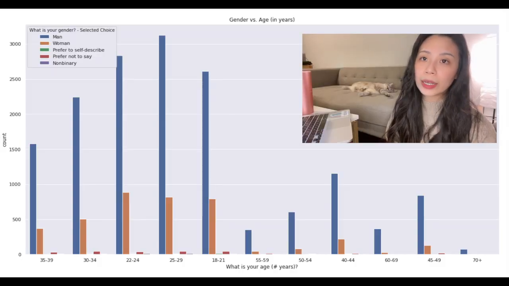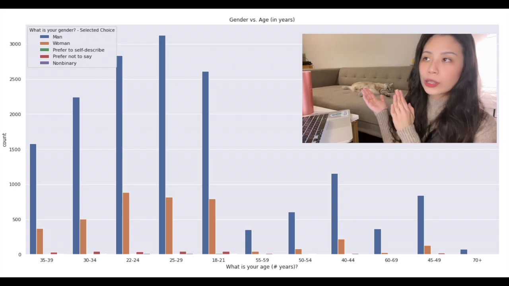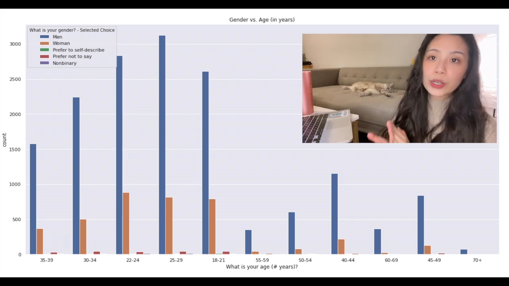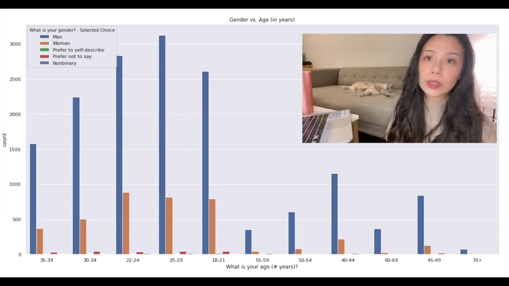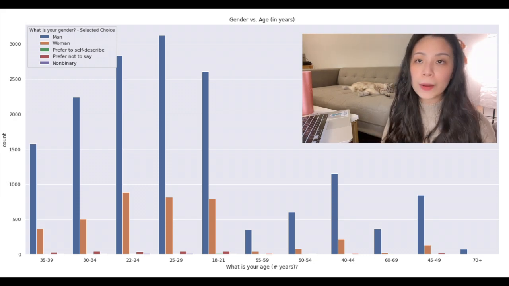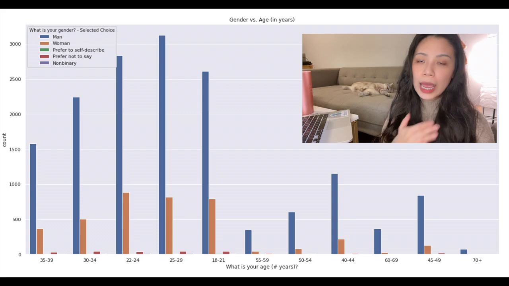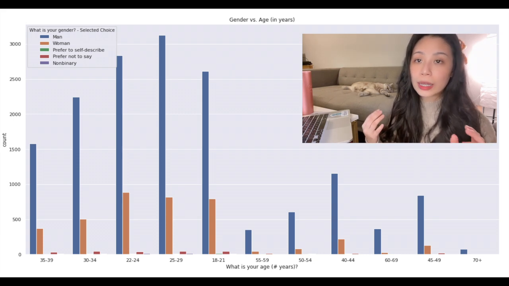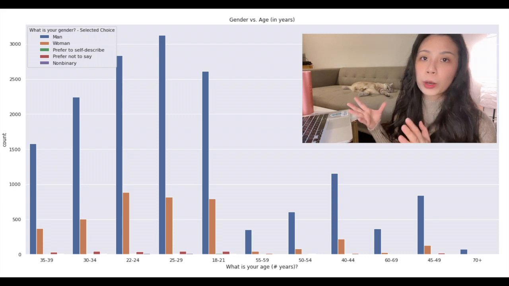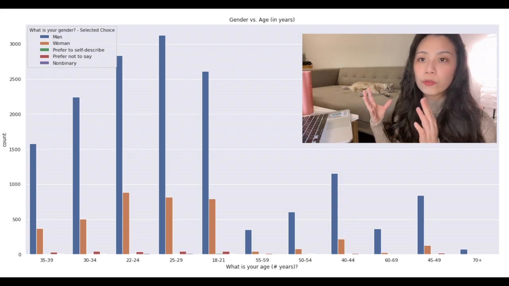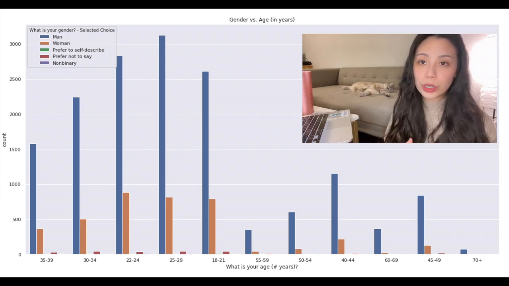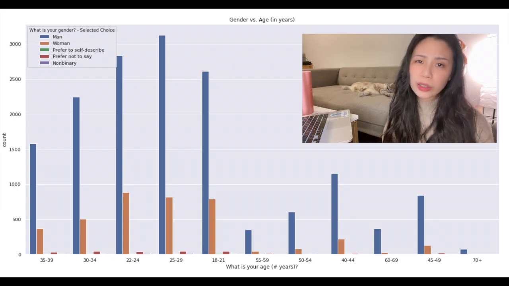First of all, I'd like to introduce this visualization to you. As you can see here, most of the users on Kaggle are male compared to other genders. The age distribution on the plot is heavily focused on the age group ranging from 21 to 34, which is relatively young.